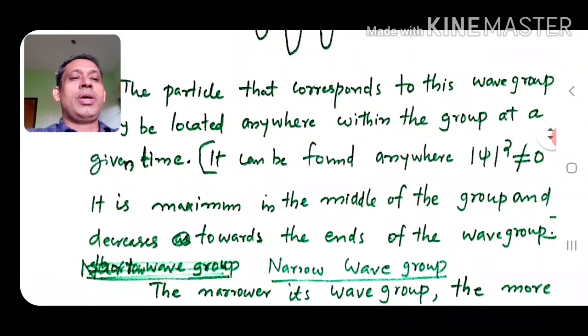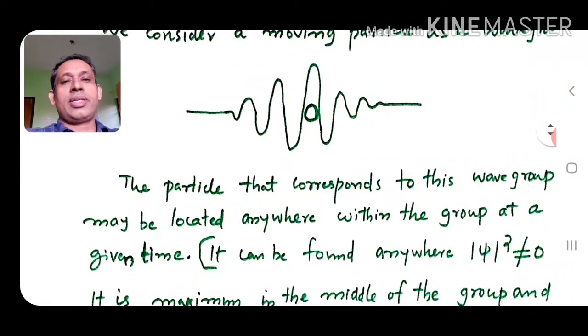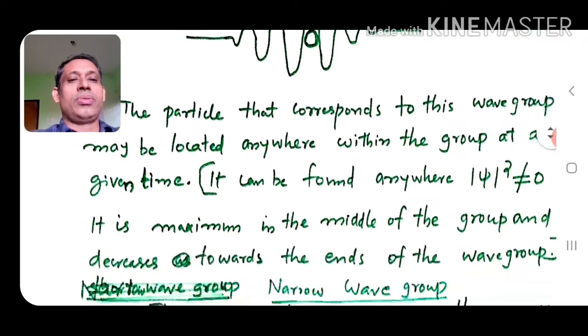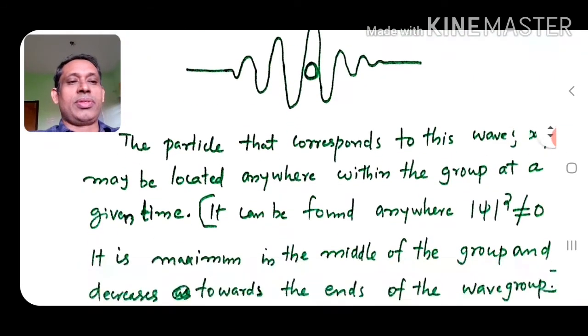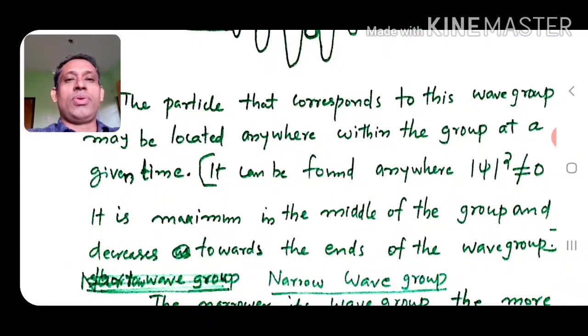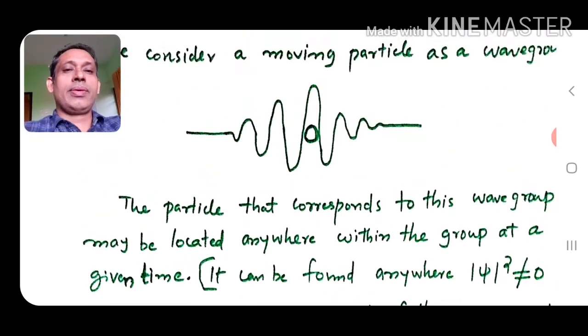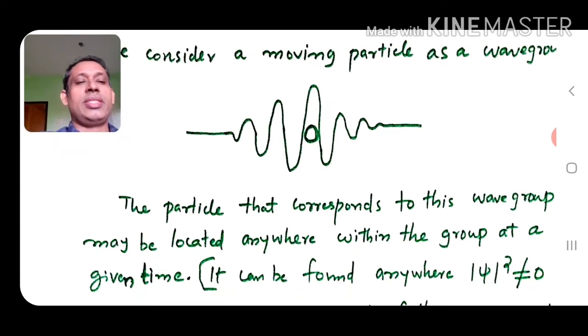So it can be found anywhere where modulus of psi squared, that is the probability, is not equal to 0. It is maximum in the middle of the group, and it decreases towards the ends of the wave group, because the amplitude of the wave is decreasing.